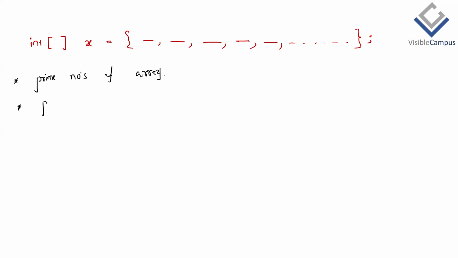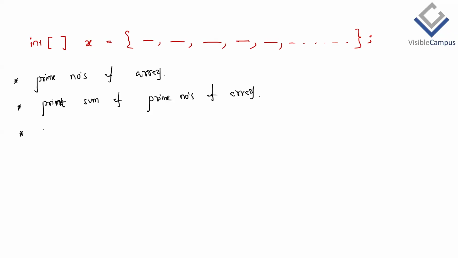Possible, sir. And then print sum of prime numbers of array. Yeah.